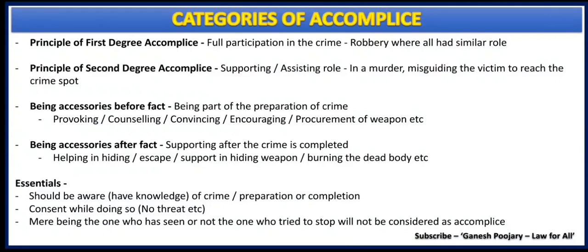Now he is supporting or assisting A and B by ensuring that X has reached the spot. Now here the role of Mr. C is coming under principle of second degree accomplice because he is not participating in the actual crime spot, but he is ensuring by his support or assistance that the crime has happened. Now that is principle of second degree accomplice.